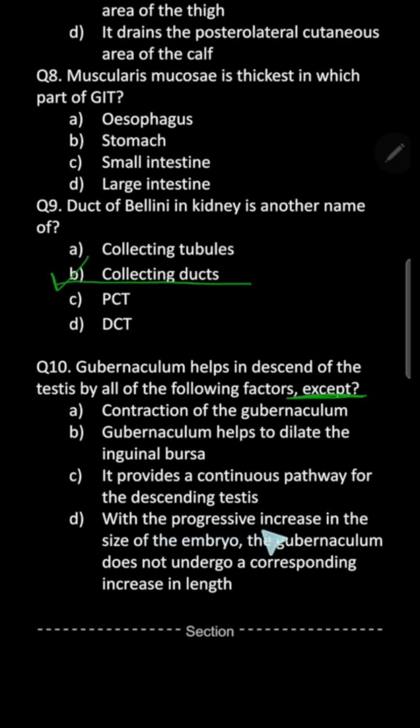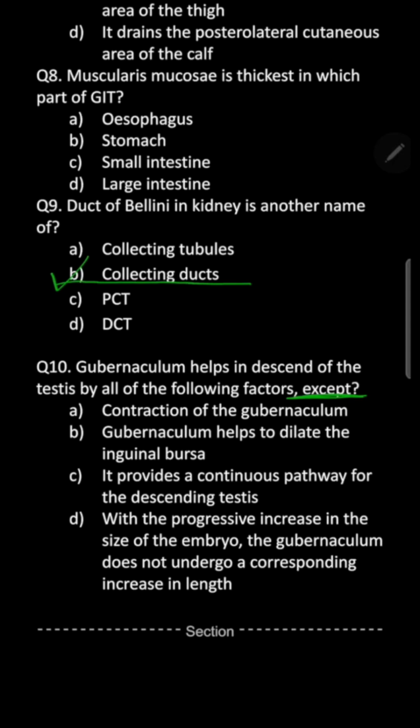With the progressive increase in the size of the embryo, the gubernaculum does not undergo a corresponding increase in length. This also is very true, because remember that gubernaculum is not a contractile tissue. It simply retains its size, but because of the growth of the body, there is differential shortening in the length of the gubernaculum, right?